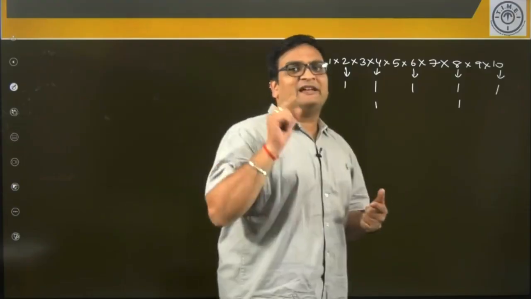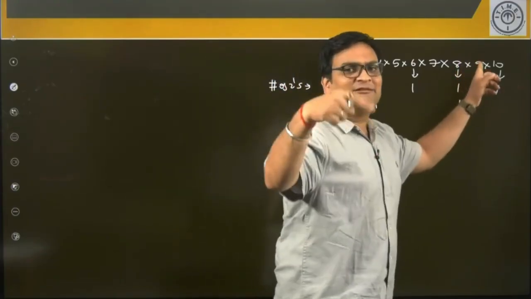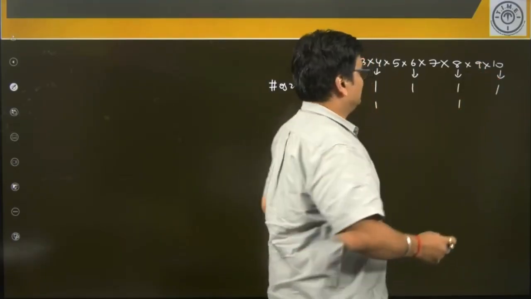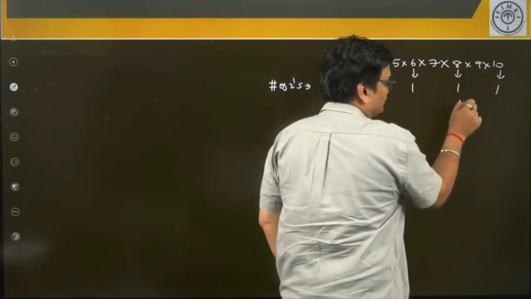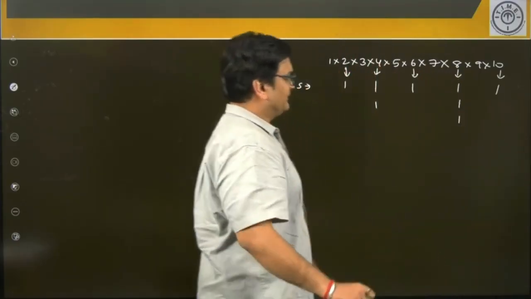Similarly, every 8 will have 3 2's, and starting from 8, every 8th number will have 3 2's in it. So 8 will have 3 2's in it, 1, 2, 3 2's, and the next will be 16, which is of course not there. We'll stop here.